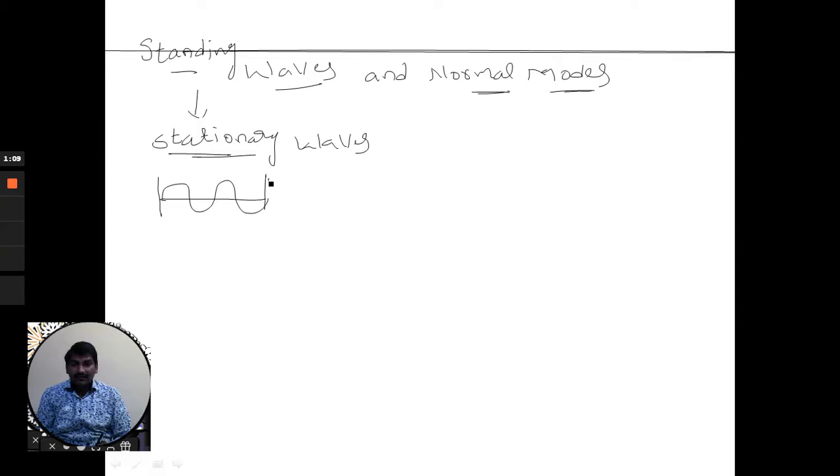Then after reaching the obstacle, if the wave returns back into the same medium with the same amplitude and frequency, then such waves are called stationary waves. If any wave reflects in the same medium with the same amplitude and the same speed, it is called a stationary wave.